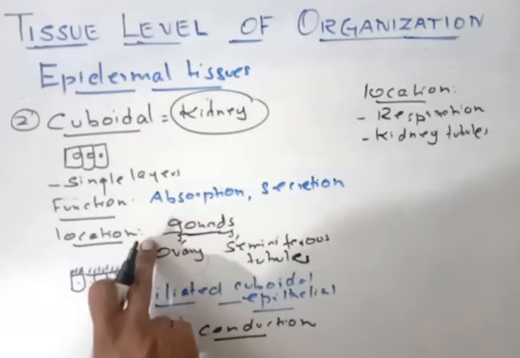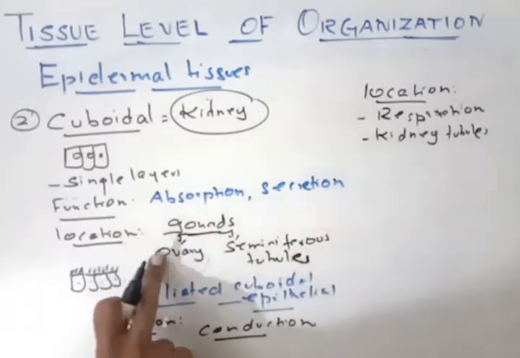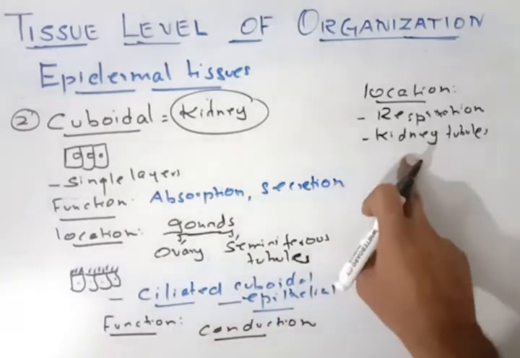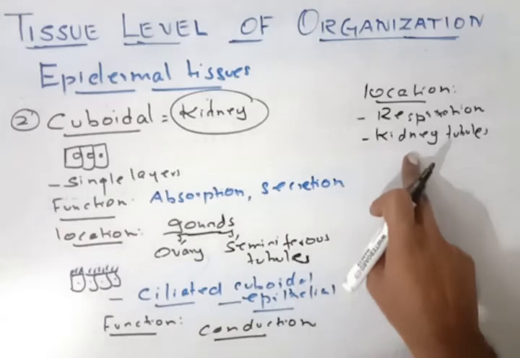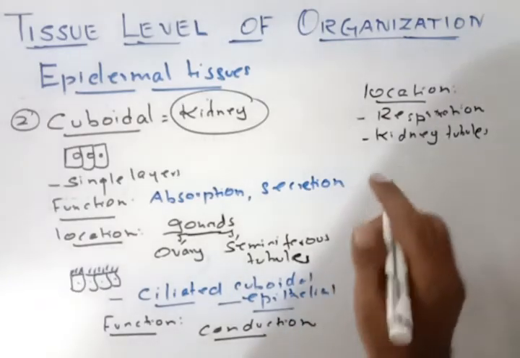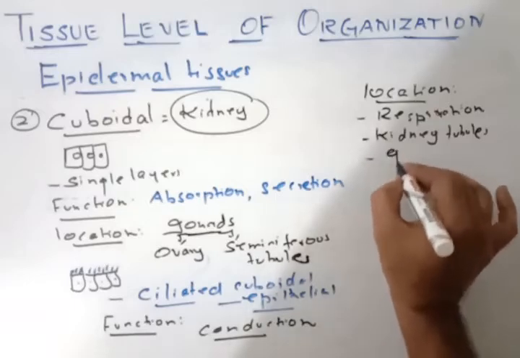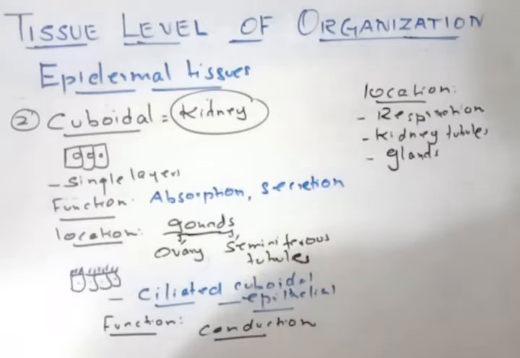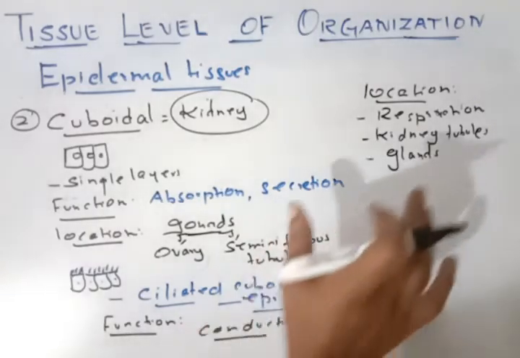So it is there in the gonads we have the cuboidal cells. If it is ciliated, it is present in the respiratory tract as well as in the kidney tubules, and even in the secretion part of some small glands. Okay, this is regarding the ciliated.